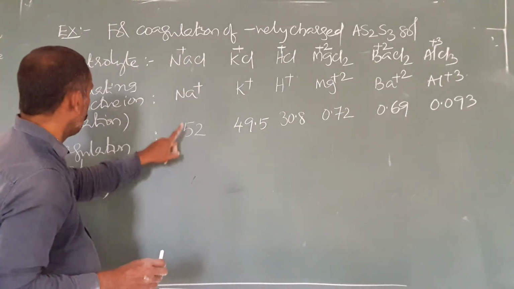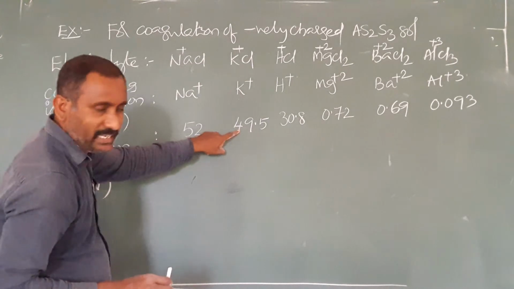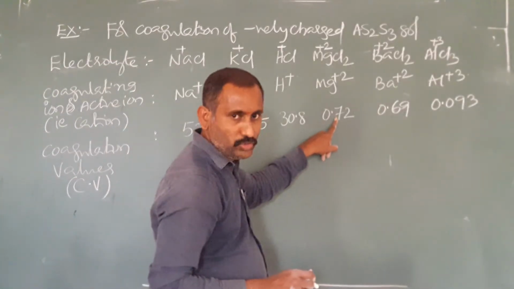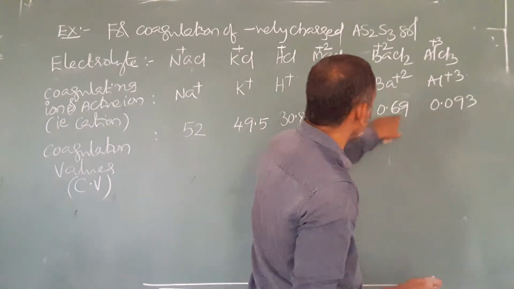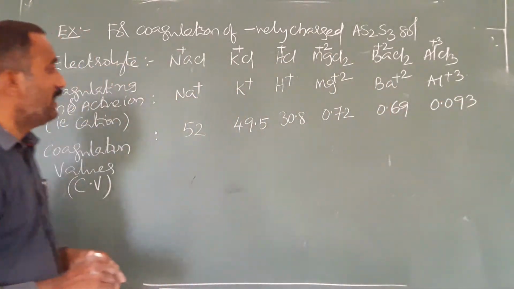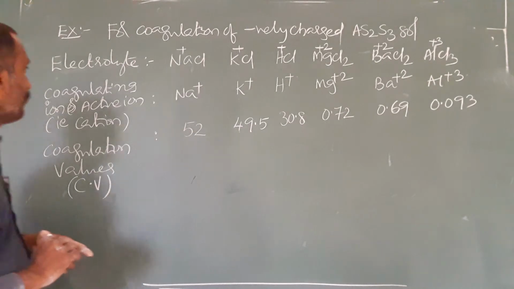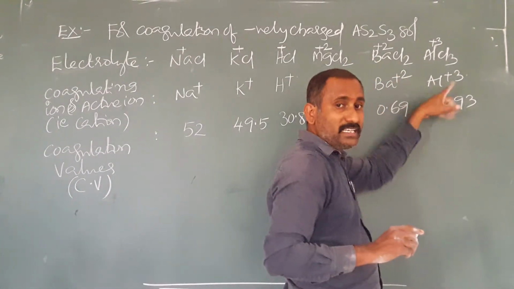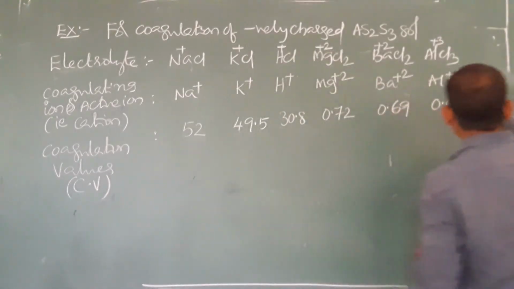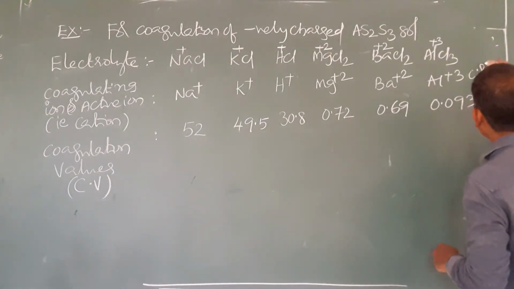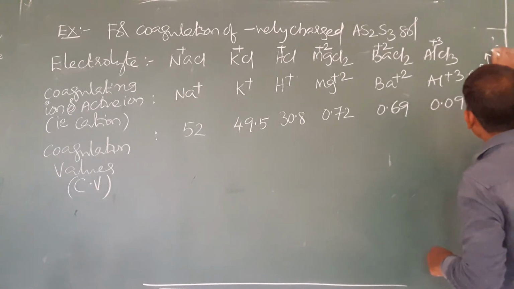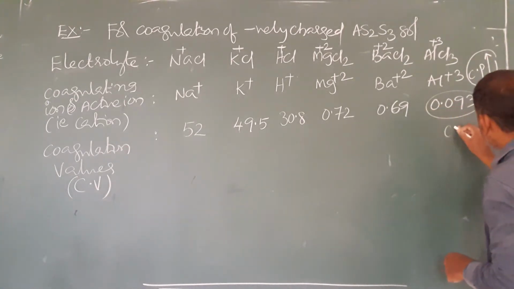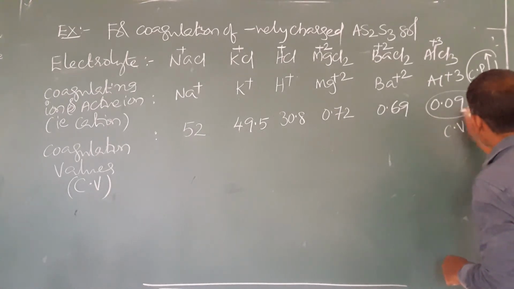For Na+, coagulation value 52. For K+, 49.5. H+, 30.8. Mg2+, 0.72. Ba2+, 0.69. This, 0.09. If you observe here, according to Hardy-Schulze rule, for Al3+, more valency means coagulating power Cp is more. Coagulating power more means corresponding coagulation value is less.